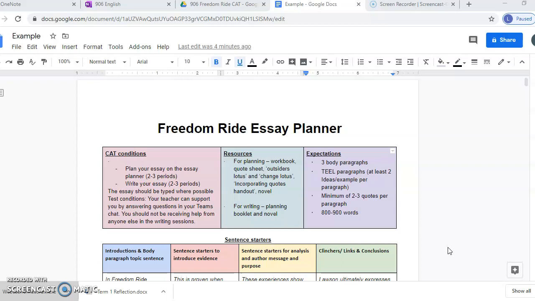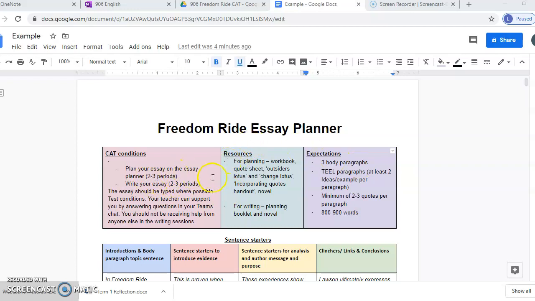You don't need to save the document. It's a live web document, so whatever changes you make to it is automatically saved, and I can see the work that you've done. So just to go through a couple of things about this CAT,